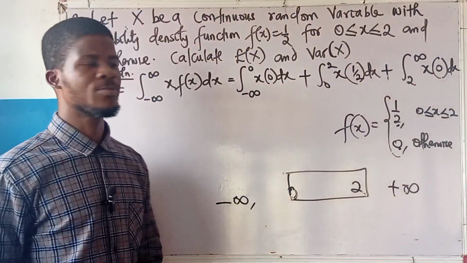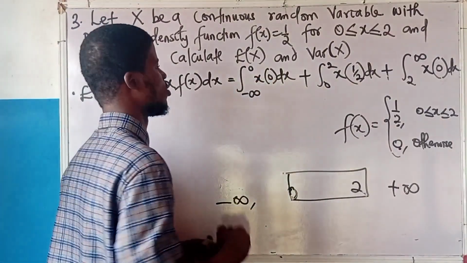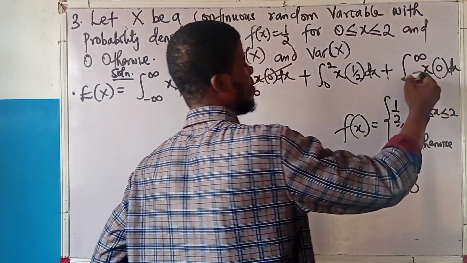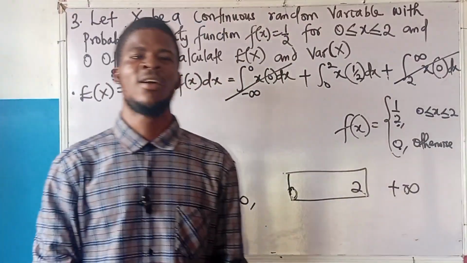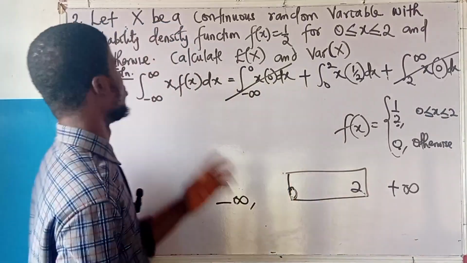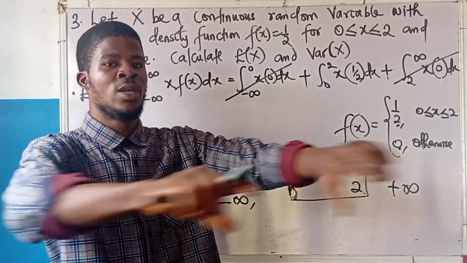But do you know what? 0 times x is 0. Everything here turns to 0. So in actuality, if I am doing expectation, I don't have to go over the full real line.